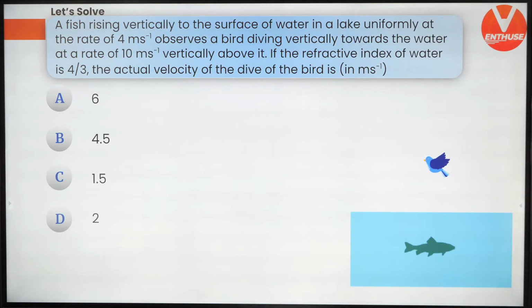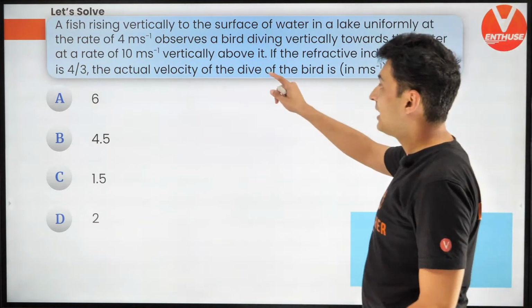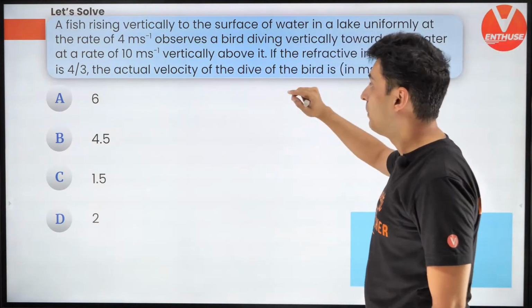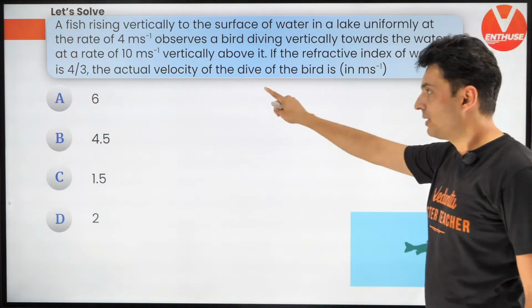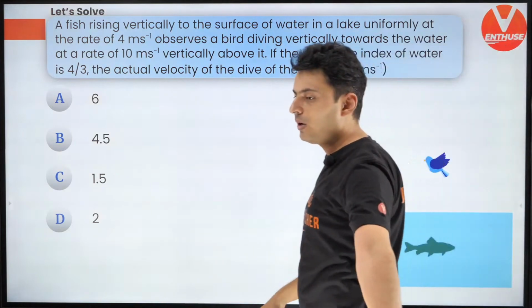There is a fish which is going up to the surface in a lake at a rate of 4 meters per second. That's the velocity. 4 meters per second is the velocity of the fish. And it sees a bird. So for the fish, the bird appears to go down at 10 meters per second. That's what the fish sees the bird doing. If the refractive index is given, what is the actual velocity of the bird?